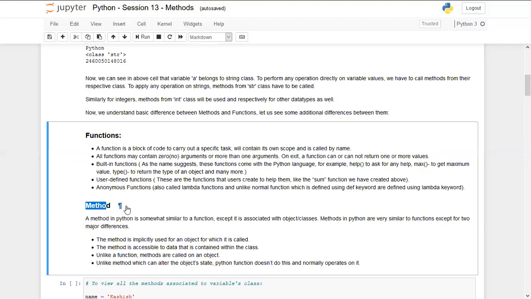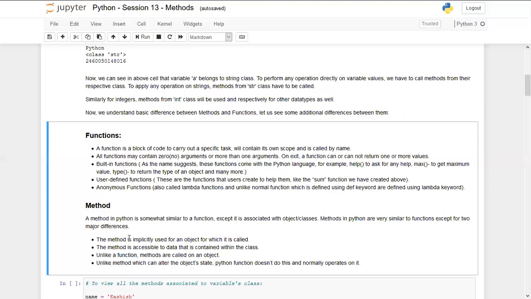Now let's talk about methods, which is the topic for today. A method in Python is somewhat similar to a function, except it is associated with a specific class or object. Methods in Python are very similar to functions, except for two major differences. Rather, there are some additional ones as well. The method is implicitly used for an object for which it is called.